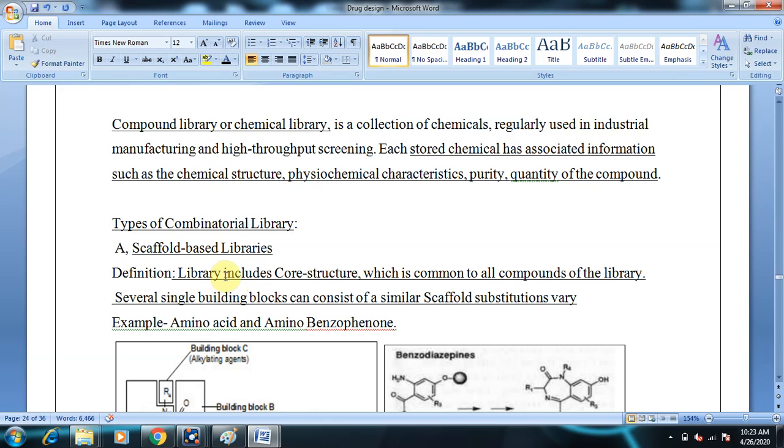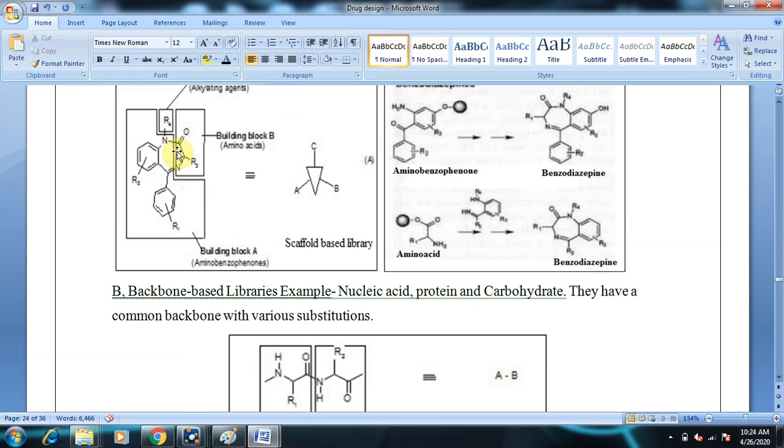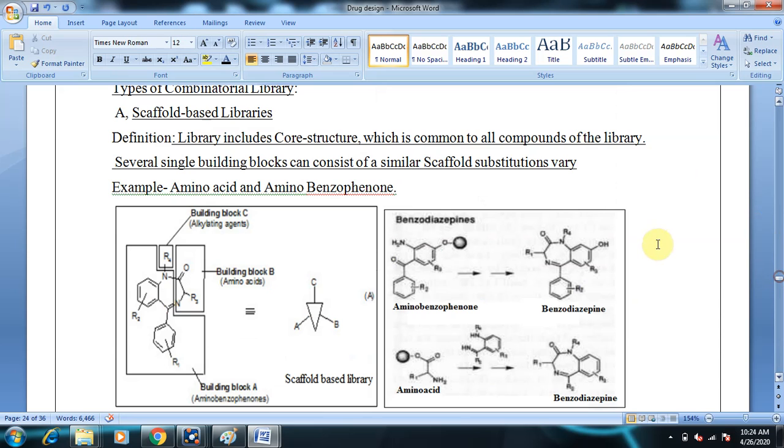The scaffold based library includes the core structures. The other day we were discussing what this core structure is. Suppose you are given a drug moiety, the R groups vary, R4, R3, R1, R2, but the scaffold remains the same. So in a diverse group of compounds, if the scaffold is the same, then we include them in a common scaffold library. That is the core structure, which is common for all the compounds of the library.